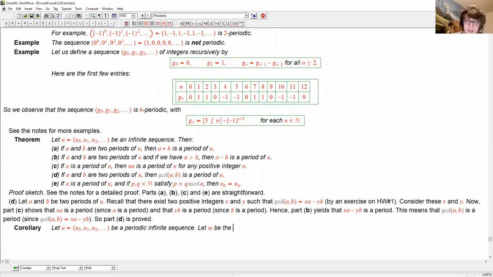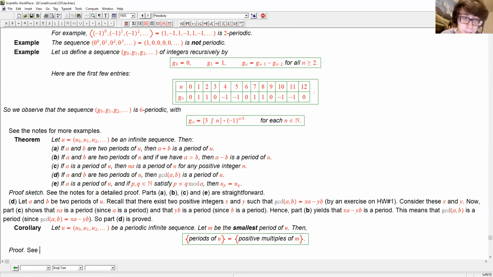So let M be the smallest period of U. Then the claim is that all periods of U are just the positive multiples of M. For the proof, here is again a sketch. It's detailed in the notes.